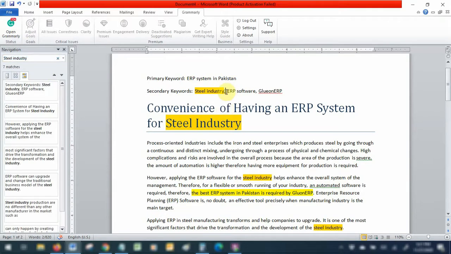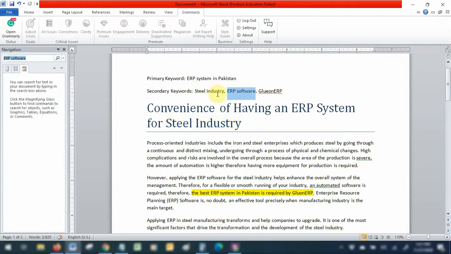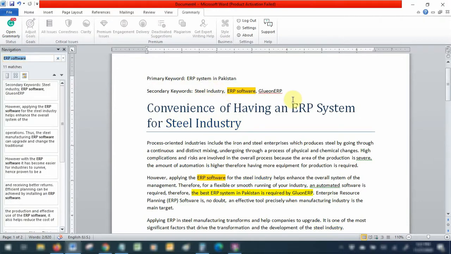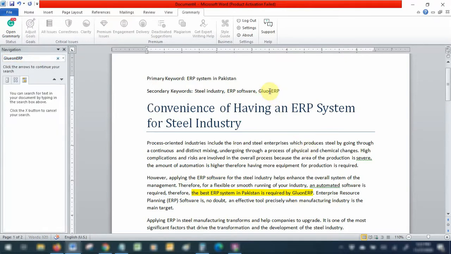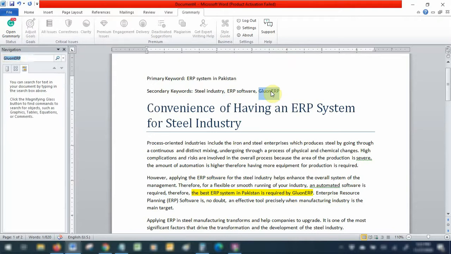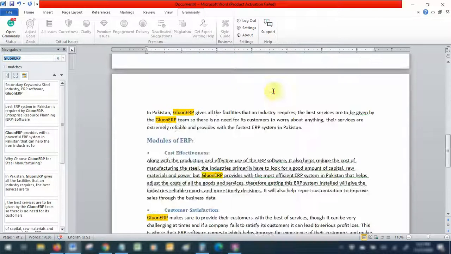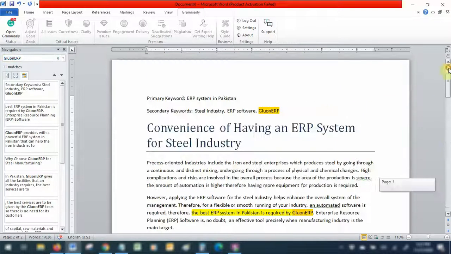This is okay. This has been used 7 times. 7 minus 1, that is 6 times. This is 10 times. I will have to check if it is sounding too repetitive, because 11 is still a bit high for a secondary keyword. I didn't want to use it as a primary, that's why I told you to use it 2 to 3 times only. And then Glue on ERP, this is the wrong spelling. It's supposed to be Glue on ERP. So this is 11 times. Well, it's still under the tolerable range, because the keyword density has to be between 1 to 2%.